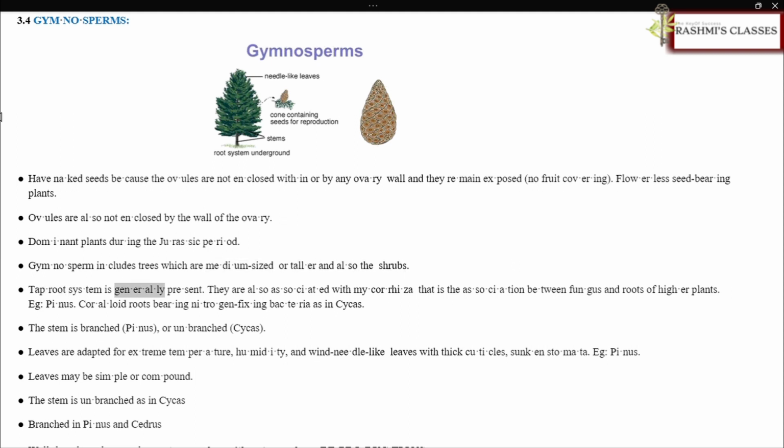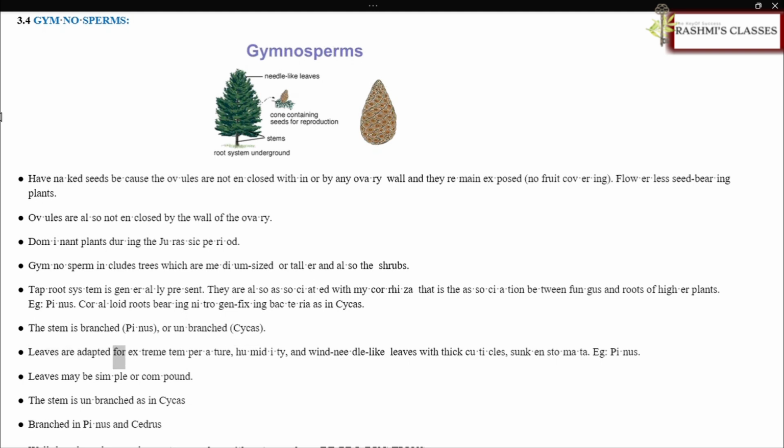Taproot system is generally present. They are also associated with mycorrhiza, that is, the association between fungus and roots of higher plants, e.g., Pinus. Coralloid roots bearing nitrogen-fixing bacteria, as in Cycas. The stem is branched in Pinus, or unbranched in Cycas.